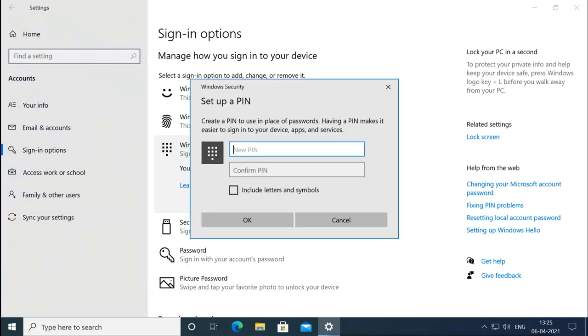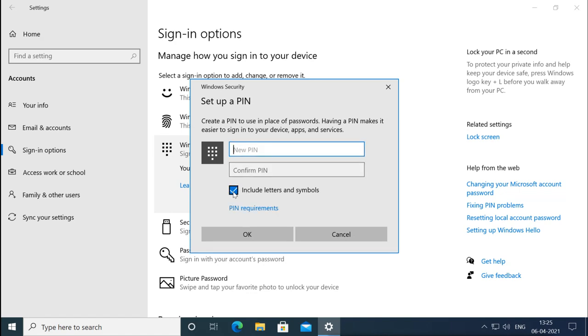So after giving your normal password, you can create the pin. What it says is, create a pin to use in place of password. Having a pin makes it easier to sign into your device, apps and services. Pins can be numbers. So when you confirm the pin, you have to give the numbers. But if you want to use letters and symbols, then you can click here and you can use letters and symbols as a pin also.